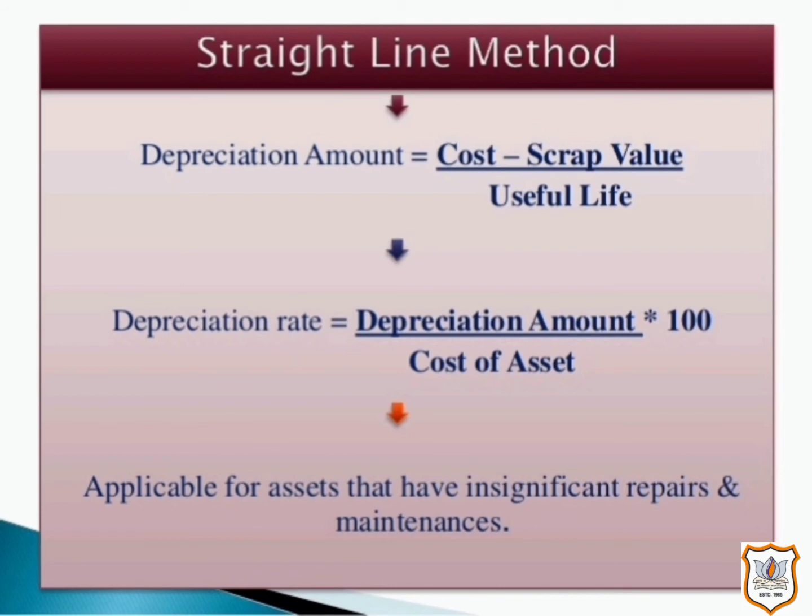Depreciation may be expressed as a rate, and this rate on cost can be calculated as, depreciation rate is equal to depreciation amount multiplied by 100 upon cost of asset.